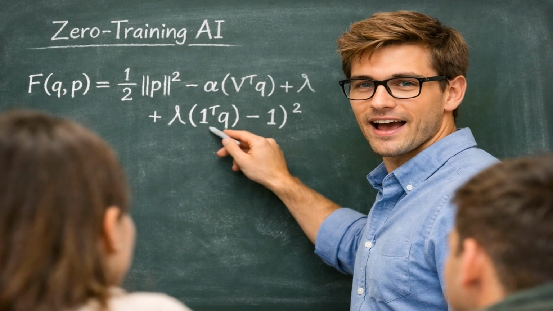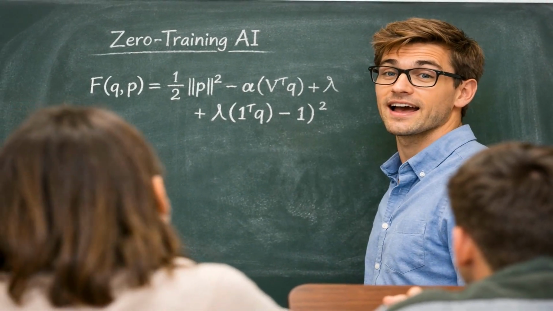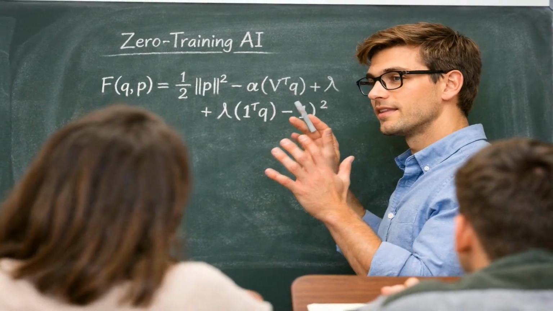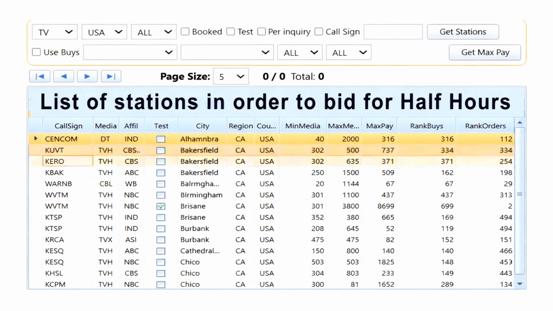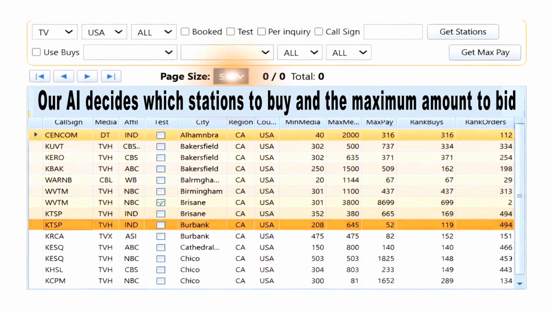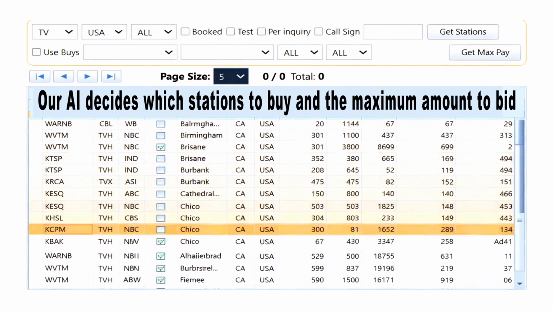You now have the AI formula, and on our website you have examples of transforming that AI into code. So, the next step is to build a buying screen. A buying screen is where our zero training AI displays television stations in the optimal order to bid for half-hour slots. Our AI, available on GitHub, automatically decides which stations to target and the maximum bid for each auction.